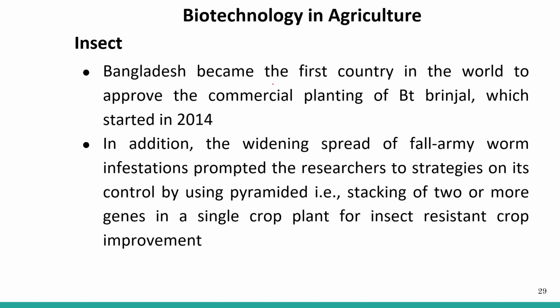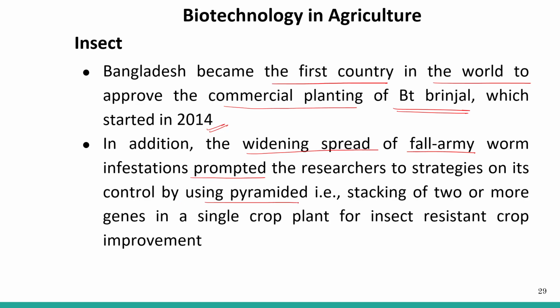Like Bangladesh became the first country in the world to approve the commercial planting of Bt brinjal, which started in 2014.